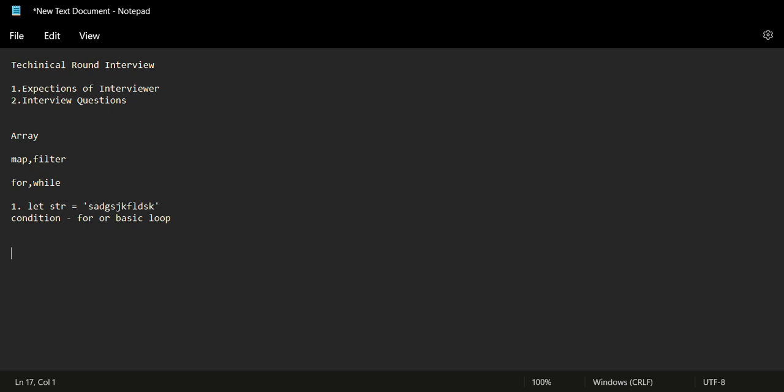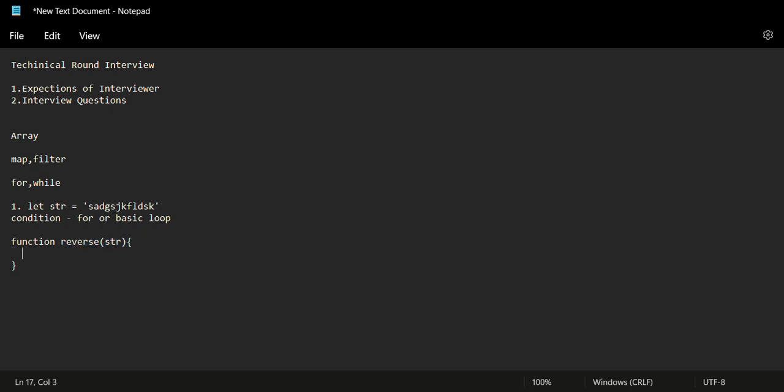In such questions where we are getting a string, the data structure we usually have is the array. So the first thing that should be very clear to us is that this string is like an array inside JavaScript. Whenever the interviewer asks you any question, try to create a function for that. So let's create a function and call it reverse. In this function we accept one string as a parameter. Now we want to reverse this string.